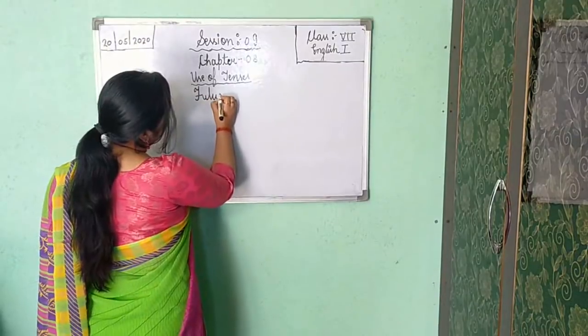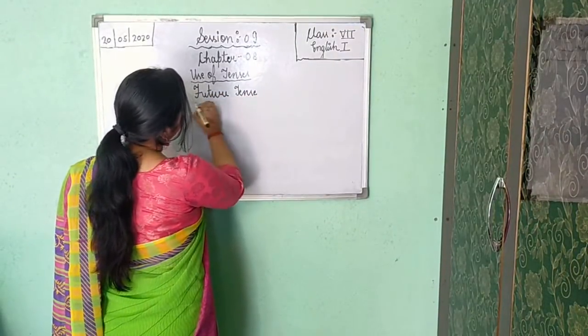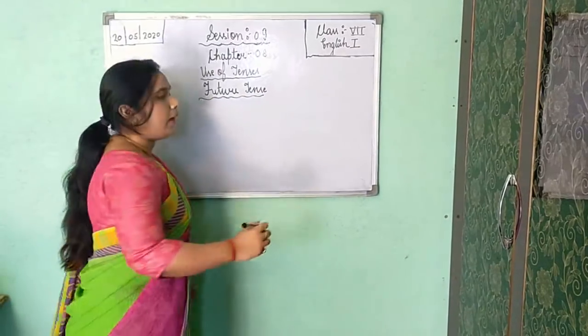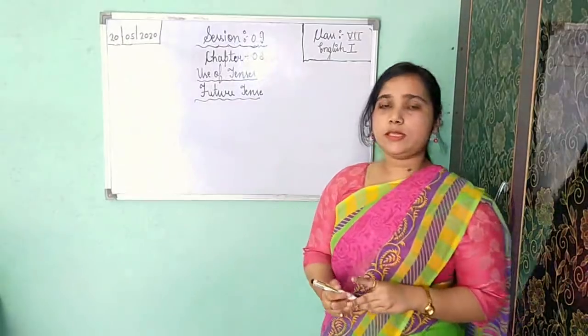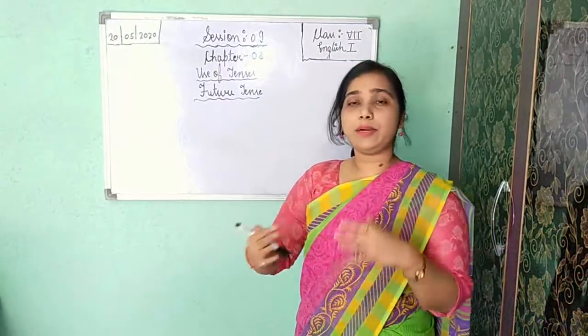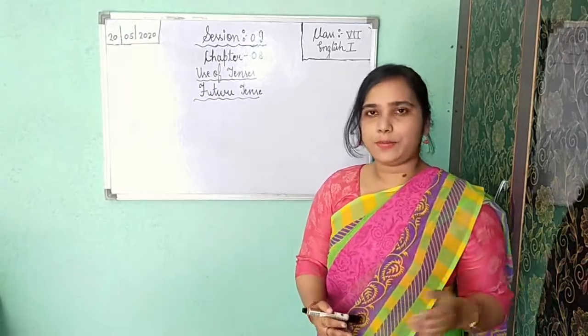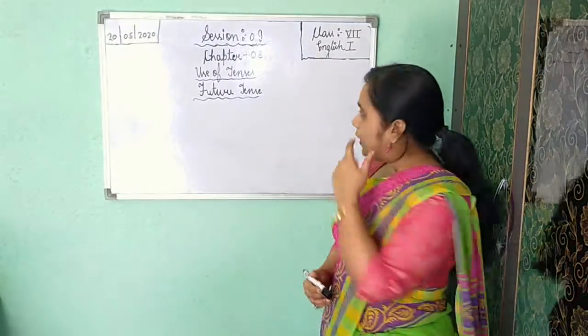Now, as the name itself shows, as I have told you, the thing which is going to come in the next time, the thing which is not happening, not happened, but it will happen, then it is your future tense. Okay.